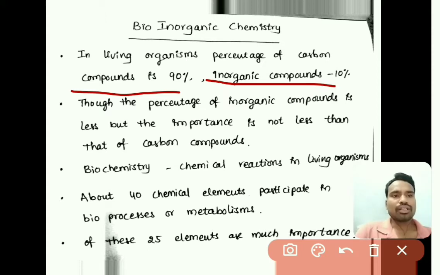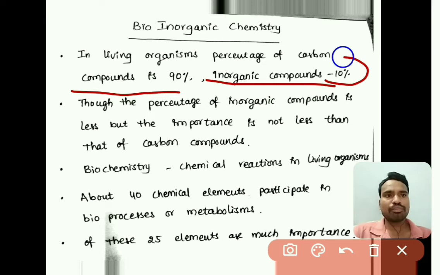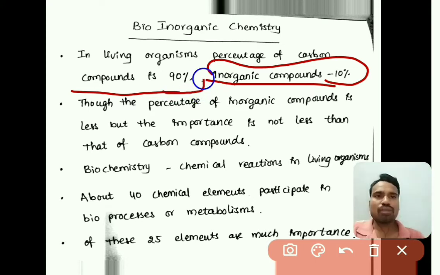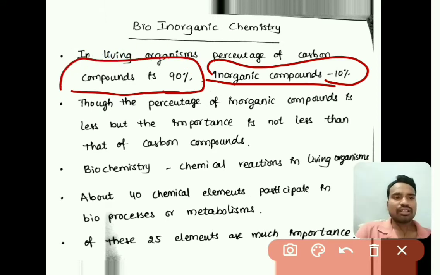But though the inorganic percentage is only 10%, the importance of these inorganic elements is similar to the importance of the carbon compounds, which are present as 90%.